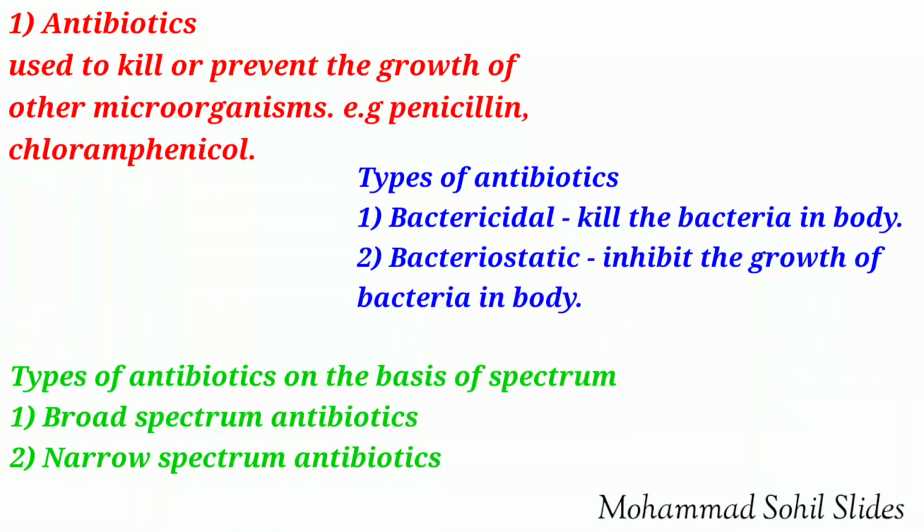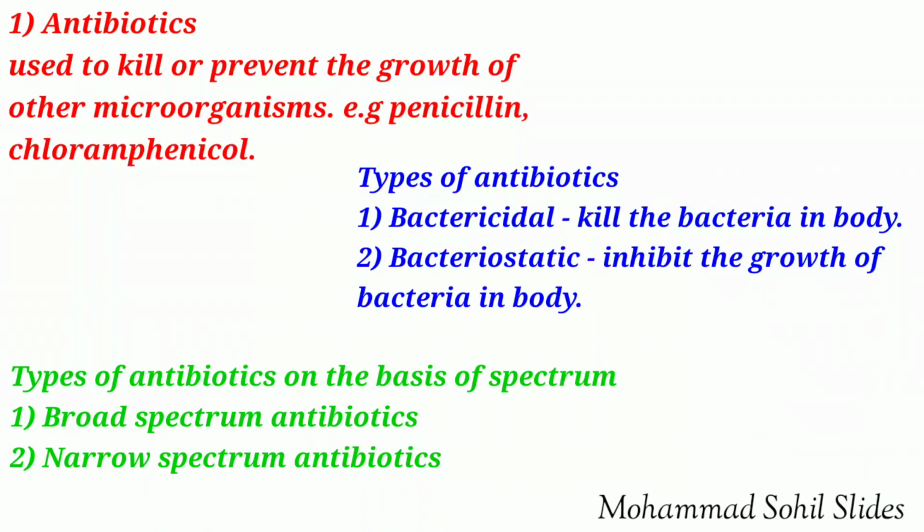Now coming to the first, that is antibiotic. An antibiotic is a drug derived from living matter or microorganisms, used to kill or prevent the growth of other microorganisms. Examples are penicillin, chloramphenicol. Antibiotics are very specific in their action. All the chemicals obtained from living cells cannot be used as antibiotics. Hence the antibiotic chemicals are prepared in the laboratories.